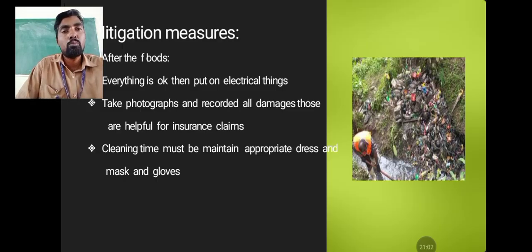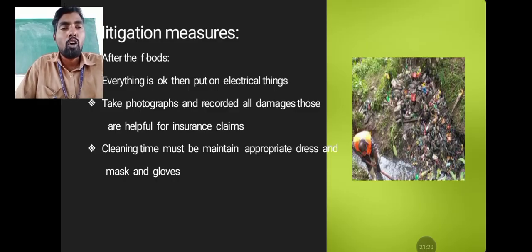During cleaning, wear a separate dress code, masks, gloves, glasses, and use different safety precautions. After cleaning, wash your hands with Dettol liquid or hand wash soaps.